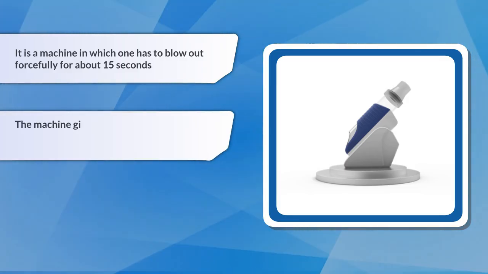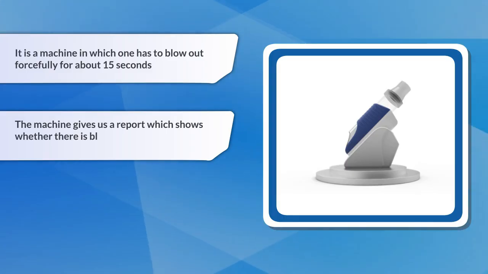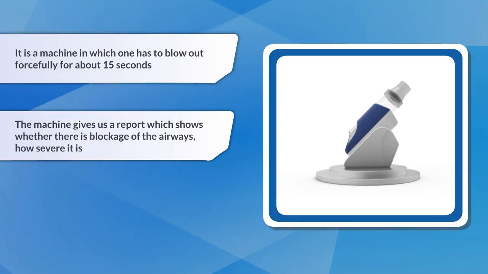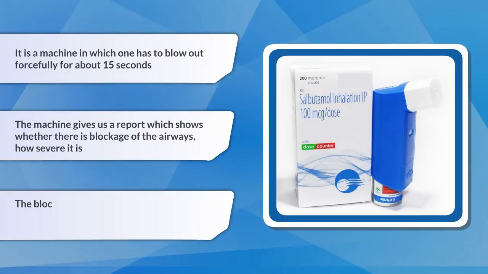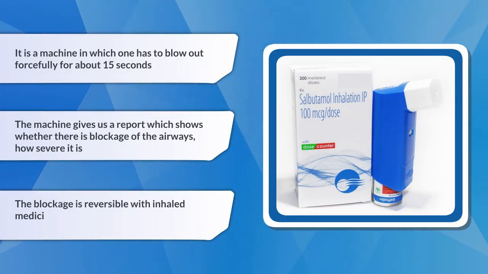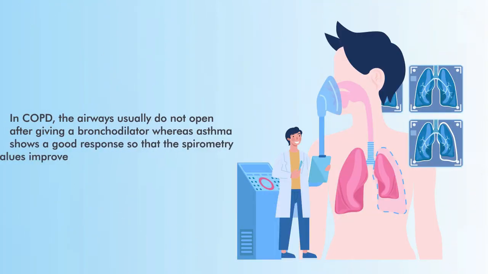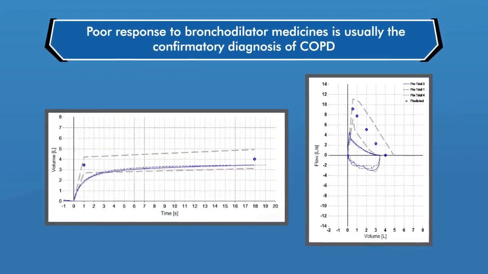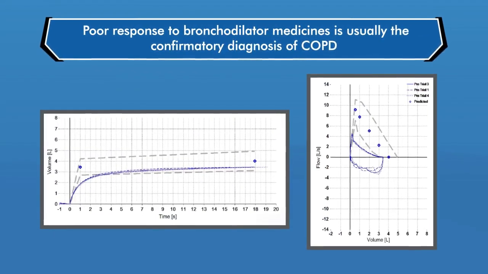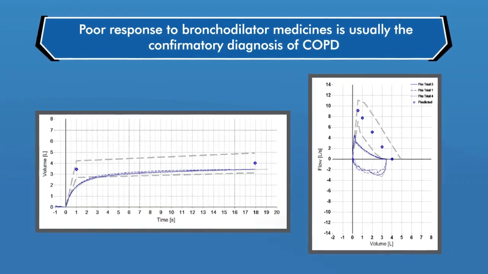The machine gives us a report which shows whether there is a blockage of the airways, how severe it is, and whether the blockage is reversible with inhaled medicines which open up the airways, like salbutamol. In COPD, the airways usually do not open after giving a bronchodilator, whereas asthma shows a good response, so that the spirometry values improve. Poor response to bronchodilator medicines is usually the confirmatory diagnosis of COPD.